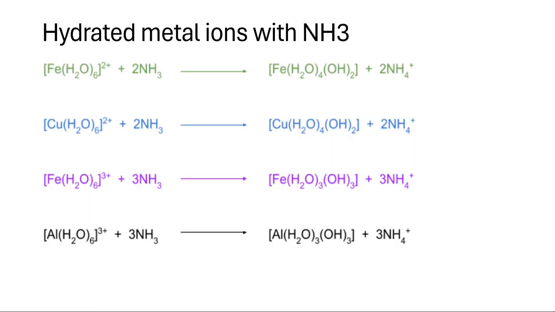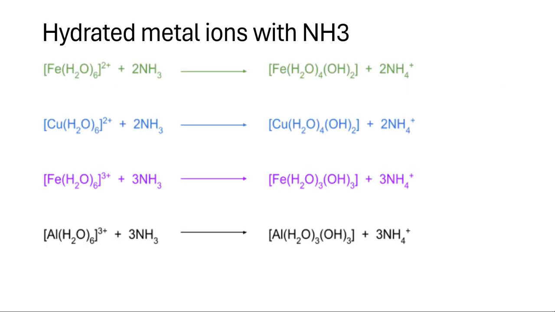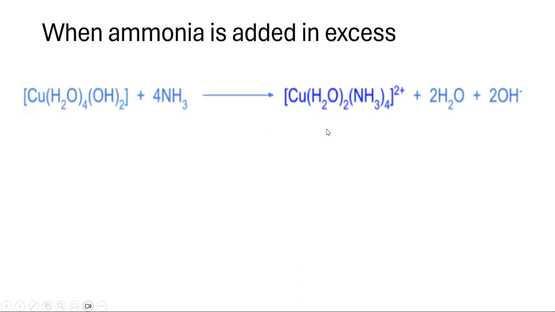Hydrated metal ions with NH3. So basically, again, memorize these. You just need to memorize this format: what they produce, what color. When ammonia is added in excess, if you look at the previous one, these are with NH3, but when it's in excess, the copper, the one in the middle, will actually turn into a darker blue. Before it was like that, now it's a darker blue it's going to produce.